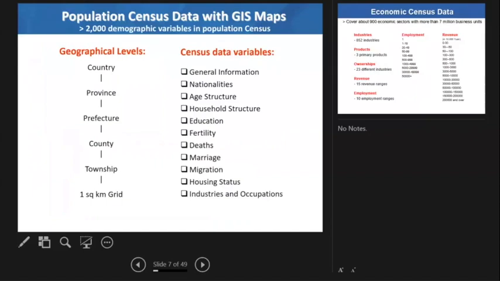Before 2000, the Chinese population was classified as agriculture and non-agriculture population. This is based on the household registration system. It's very unique in China. We don't have this kind of system in the US or in Europe. So everyone has a household, and you are identified as either an urban household or a rural household.